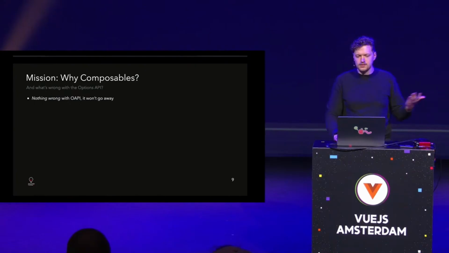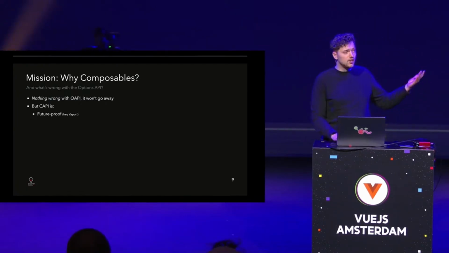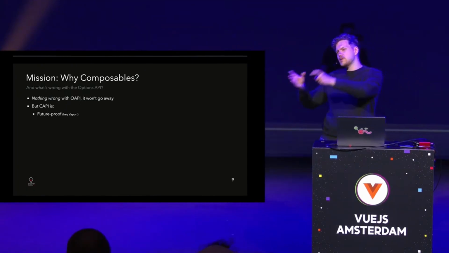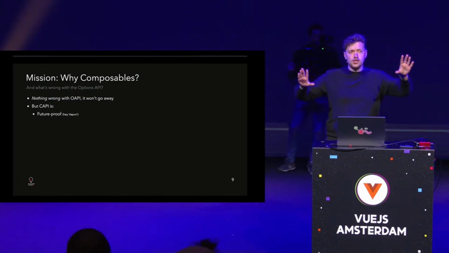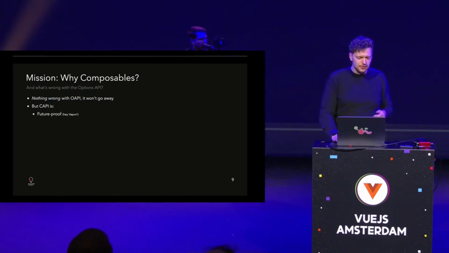Low overhead, it's implemented on top of the Composition API, actually, not the other way around, with little overhead, so it's fine. But the Composition API, well, first of all, it's future-proof. Hey, to all people who want to use Vapor mode, right? Also, there are a lot of packages out there that might not have a way to deal with them in the Options API, so you have to use a little bit of the Composition API. Also, please don't mix them, right? In the component, at least. Ideally, also not in project, but I know it's difficult.